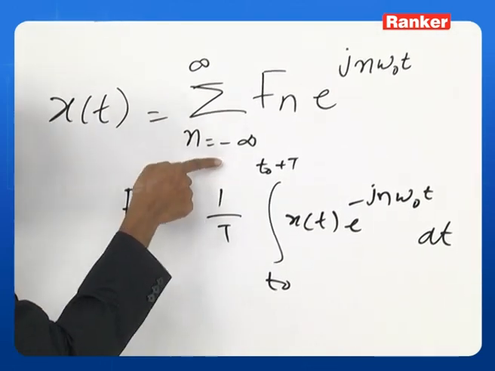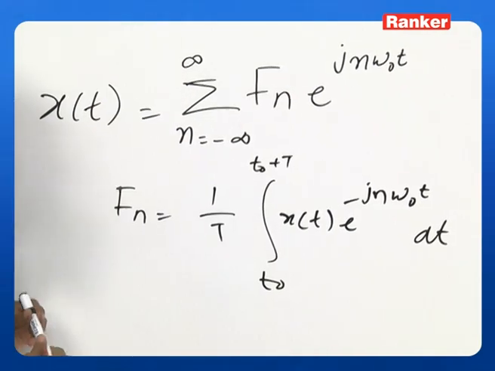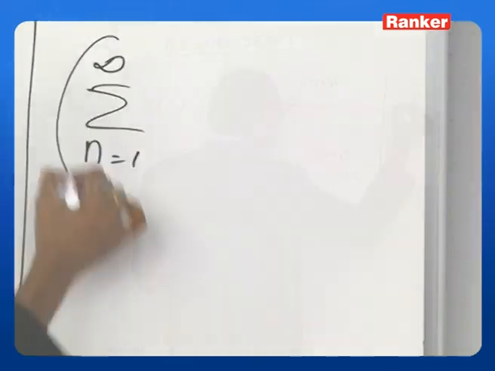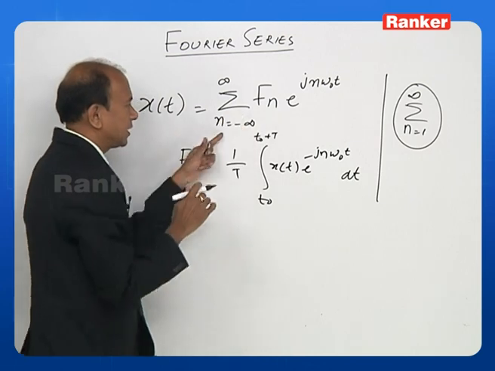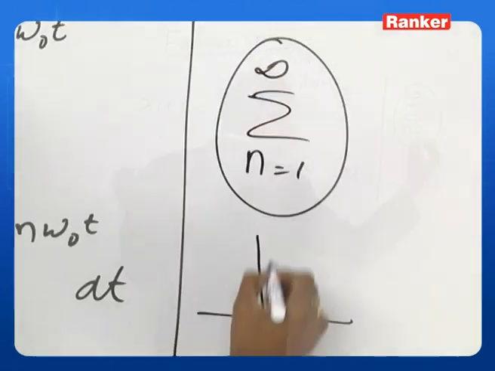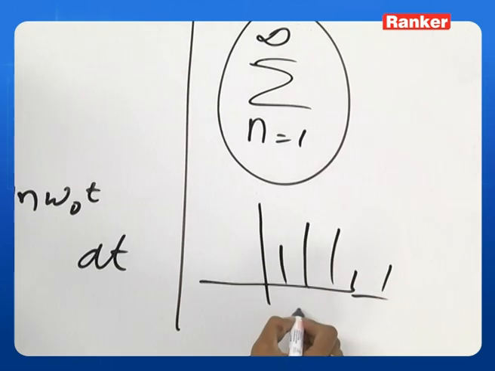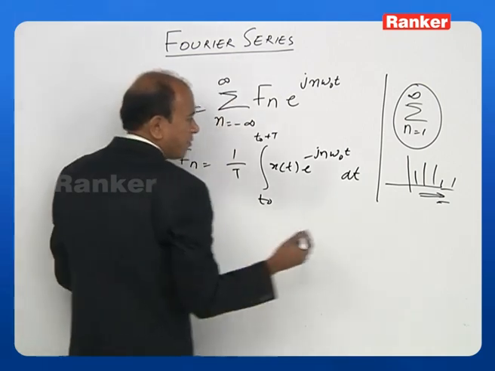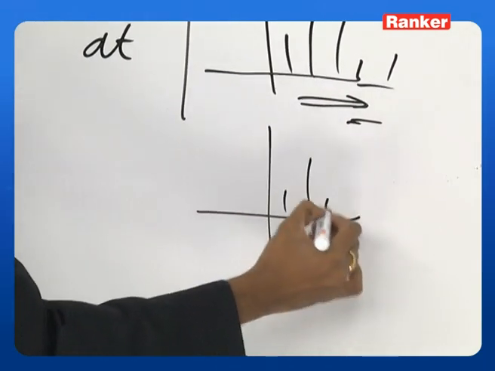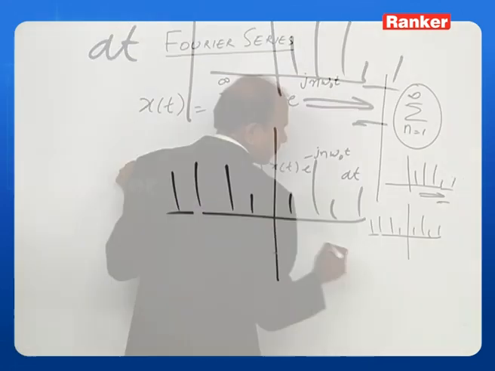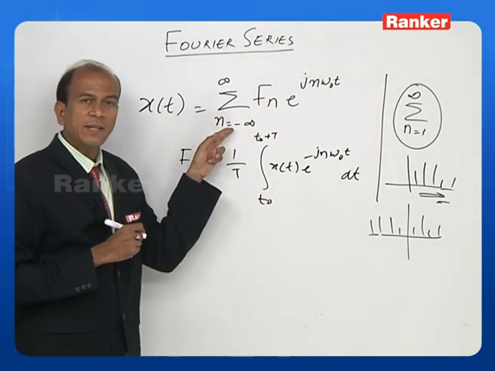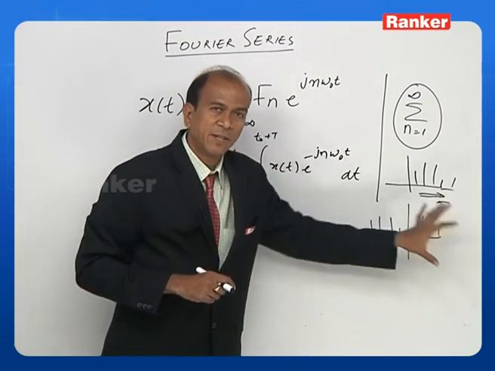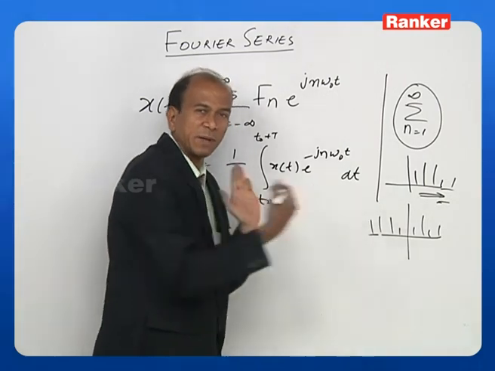As I said, this is from minus infinity to plus infinity. If you remember, the earlier summation was only from n is equal to 1 to infinity, isn't it? So the difference between this and this is, if I take it on an axis, this type of representation exists only on this side. Whereas if I draw the spectrum of this, not only does it exist here, it also exists on this side, because the value of n is from minus infinity to 0, then from 0 to plus infinity. So it is a function which exists on both sides of the spectrum.